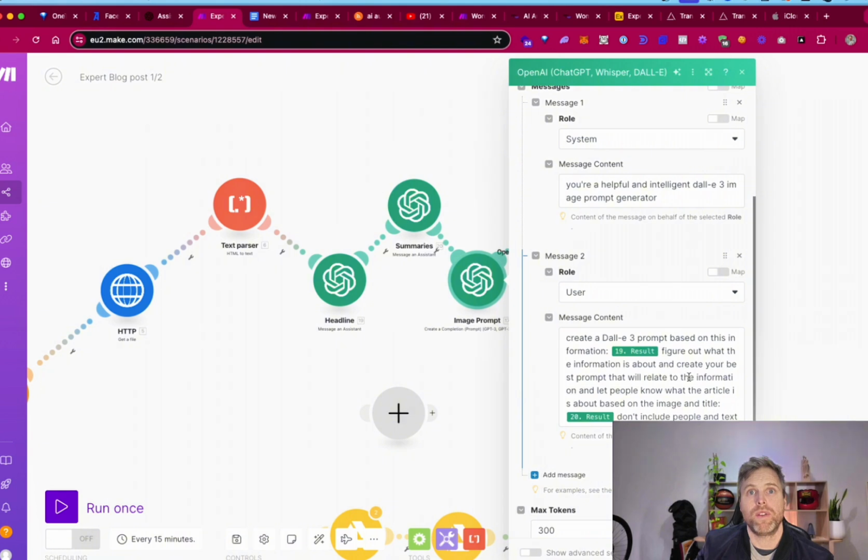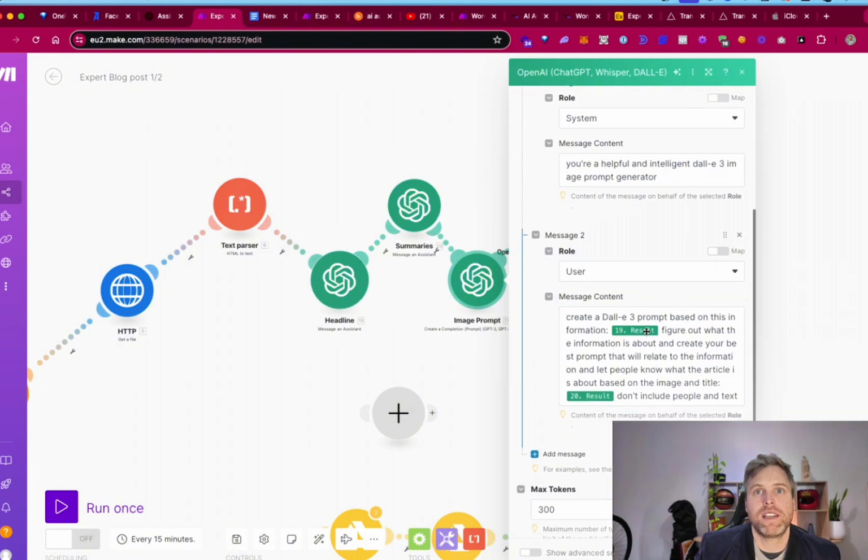Results: figure out what the information is about and create your best prompt that will relate to the information and let people know what the article is about based on the images. Title: don't include people and text, just because it can create images that don't look that great because of people misplaced or in wrong positions.